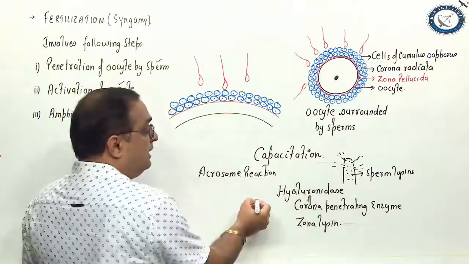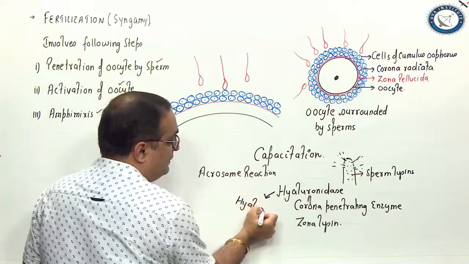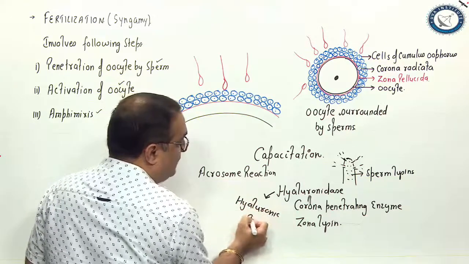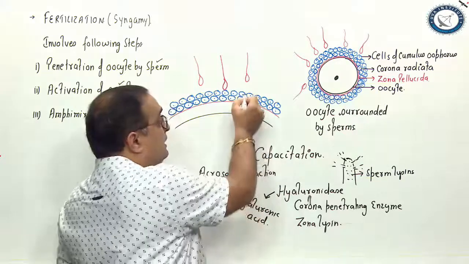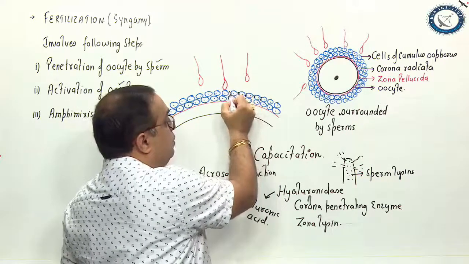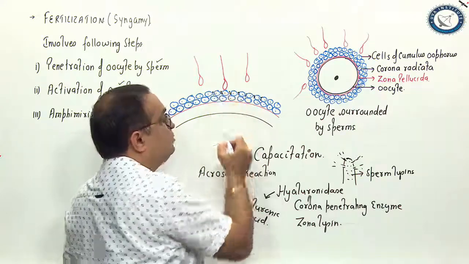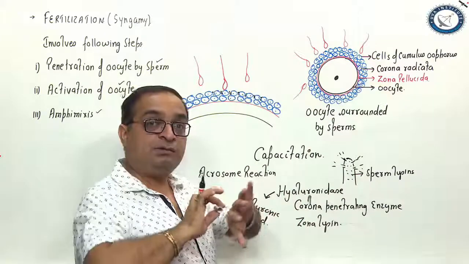Hyaluronidase acts on hyaluronic acid, a mucopolysaccharide which holds the cells of the cumulus oophorus together. This enzyme breaks it, and the cells of the cumulus oophorus